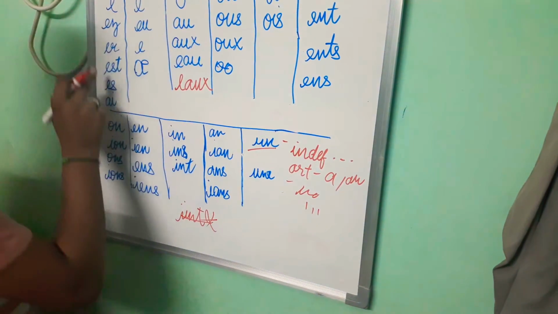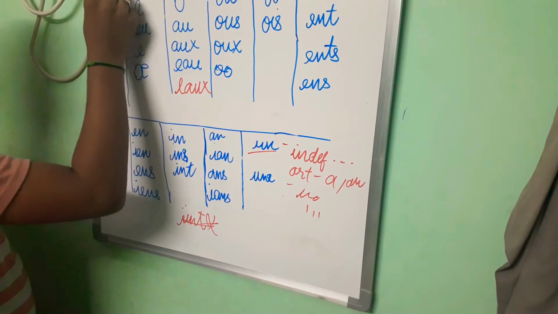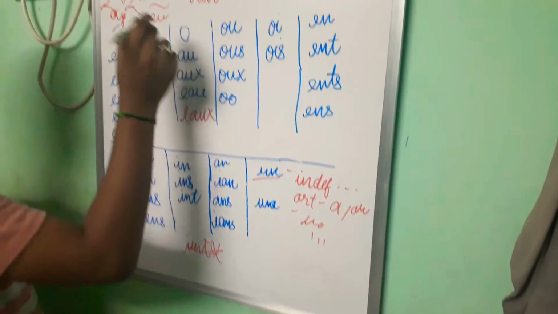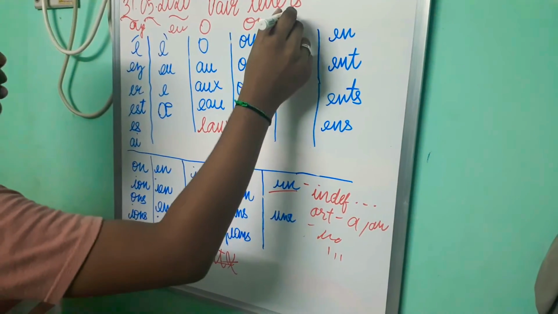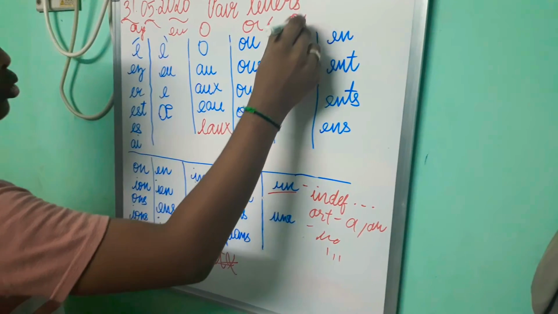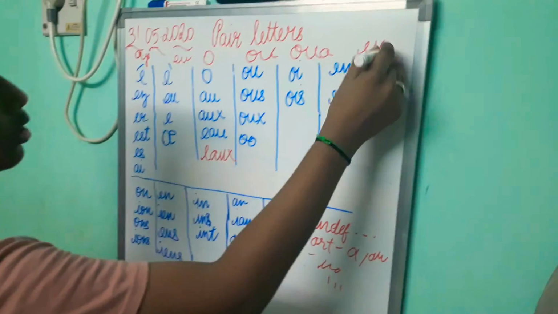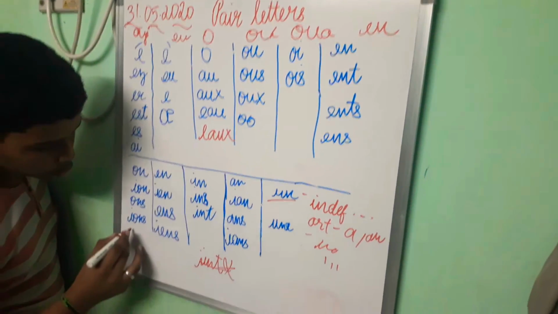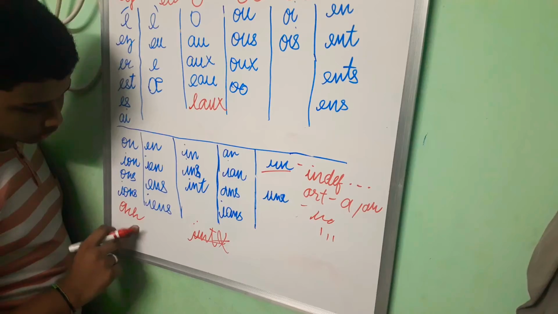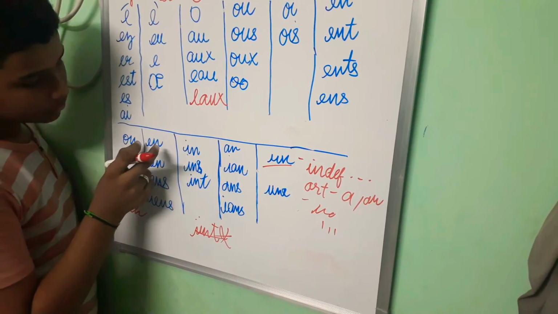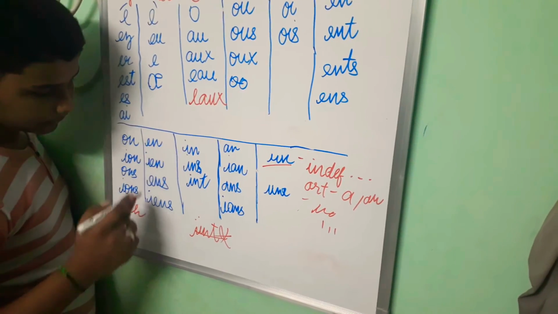So I'll write the pronunciation of the columns here. This is A. This is O, U, Wa, then En, then On. It's not horn, it is on. This is on, this is en.